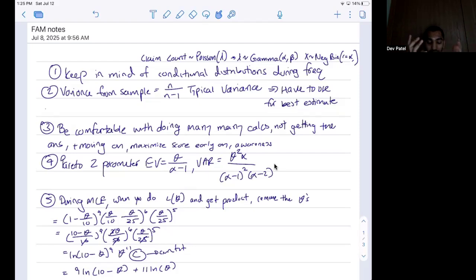And then another tip is that for a lot of these continuous distributions you'll see, specifically Pareto and Gamma, you want to make sure you know what the expected value and the variance are. Because in the formula sheet, what they will give you is E[X^k], the expected value of the kth moment. And you don't want to go through all of that just to calculate the variance, get the expected value, and plug all that in. So for these common distributions, Pareto and Gamma specifically, make sure you know what the expected value and the variance are.